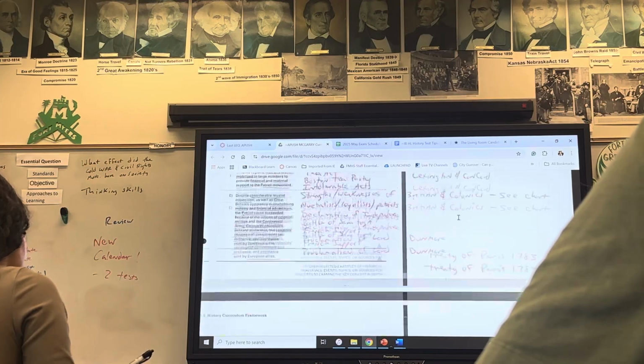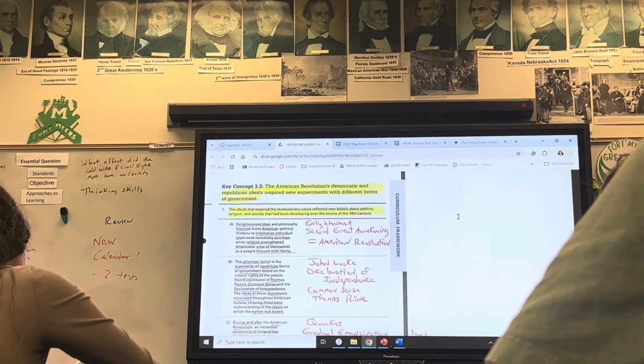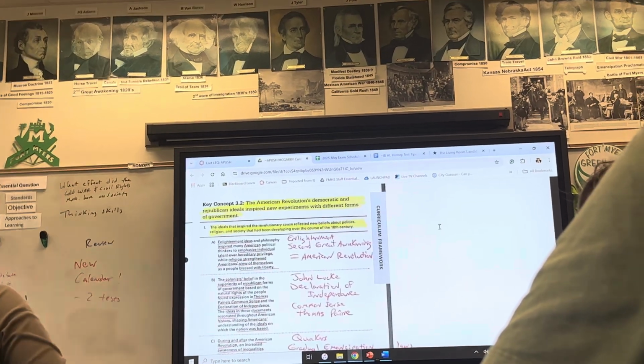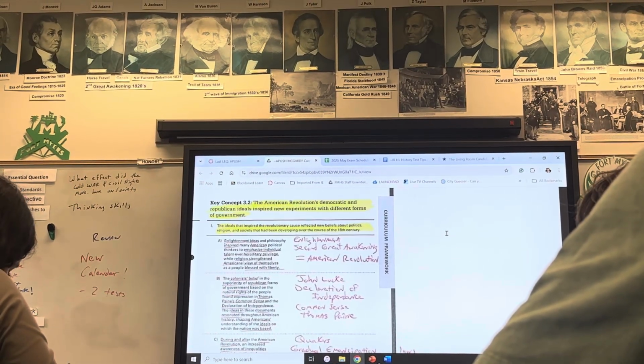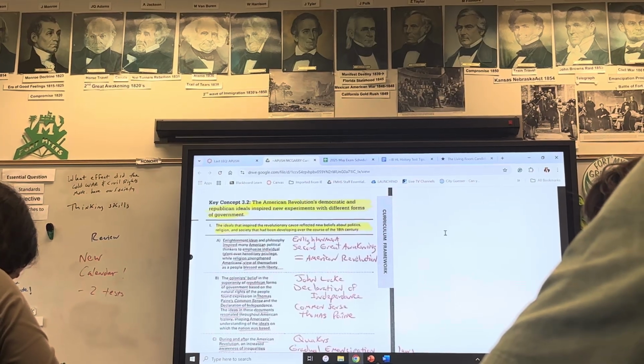Now let's get to the next one, which is 3.2. Democratic and Republican ideals inspire new experiments with different forms of government. Now we're going to form our government. Now how are we going to form it? What's it going to look like? Where do we take our inspiration from?